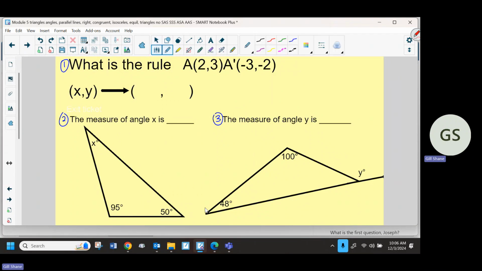When we're determining what the rule is, we said we're always looking at the numbers, and that will tell us what to write for the rule. This is the rule down here. Again, the numbers, the 2, 3, -3, -2, really it's the pre-image point, and then the image point. That's what the little A and the A prime mean. So what was the first question?